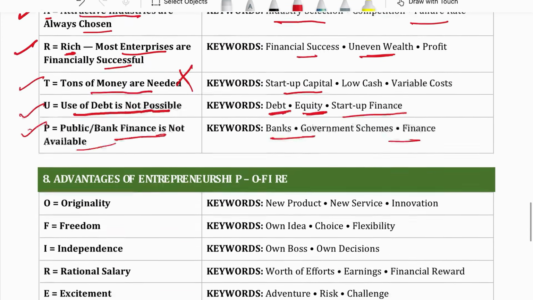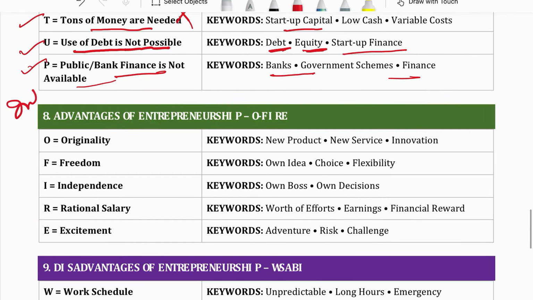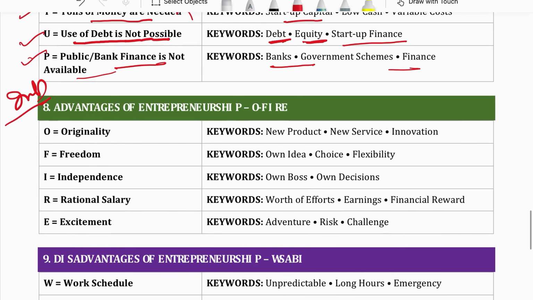Next topic is advantages of entrepreneurship. Very important topic for your exams. First advantage of entrepreneurship is originality. Basically here we are studying what are the advantages to the person who starts the entrepreneurship. Originality. Entrepreneurship helps in bringing the new idea, new product, new service in the market.